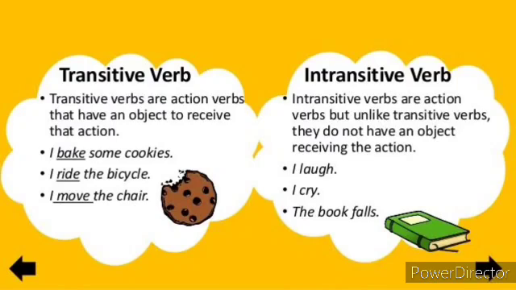Look at the second example. I ride the bicycle. Here, ride is the transitive verb which has the direct object bicycle. Look at the third one. I move the chair. Here, move is the transitive verb and it has the direct object chair.